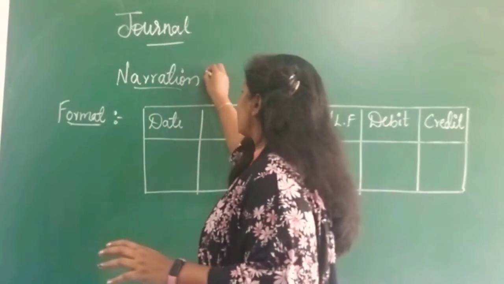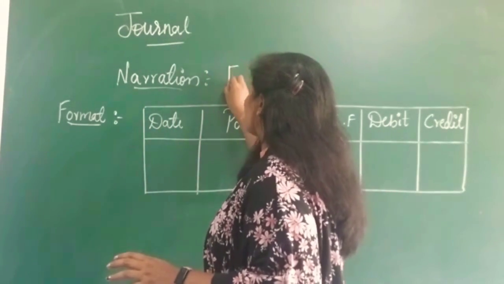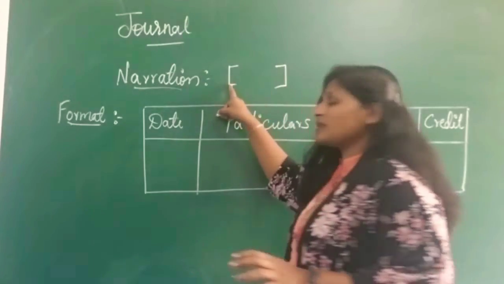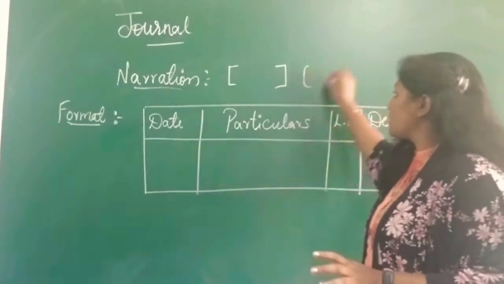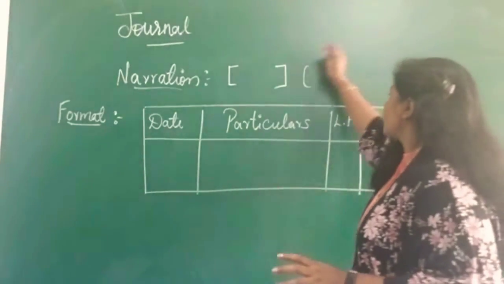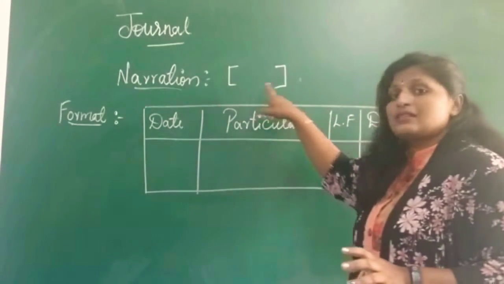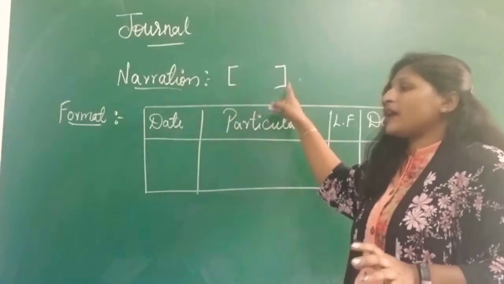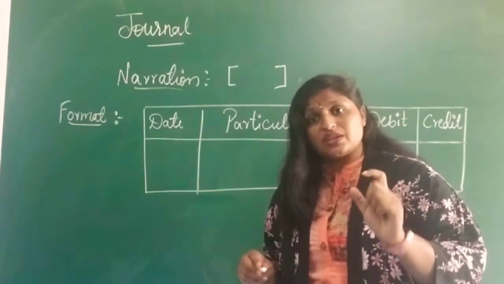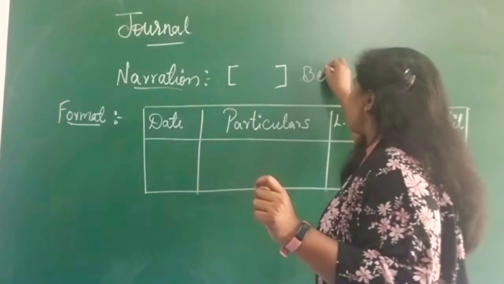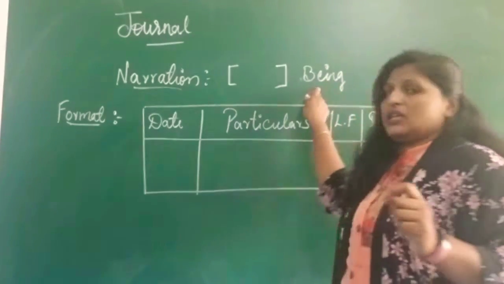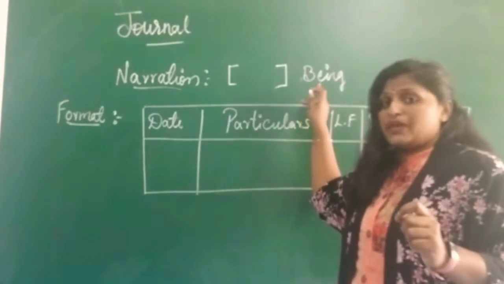Always this narration will be enclosed within brackets, this type of brackets. You should not use any other brackets. If you use the small brackets, it is not considered. Within these brackets you should write the narration. And always start the sentence with the word being.